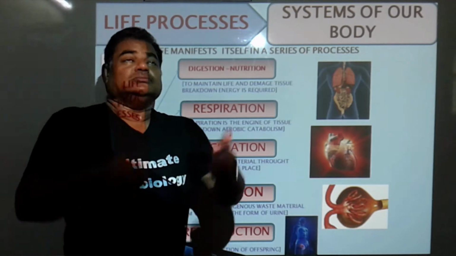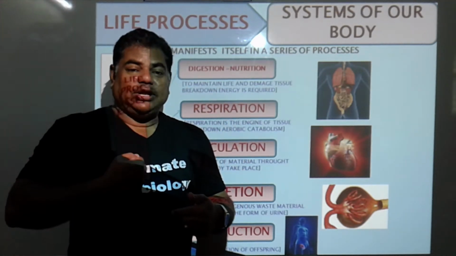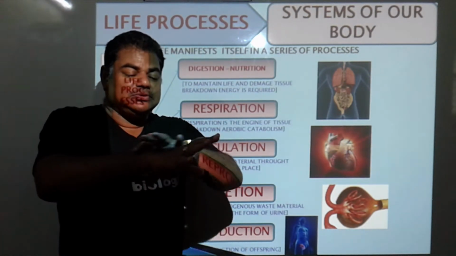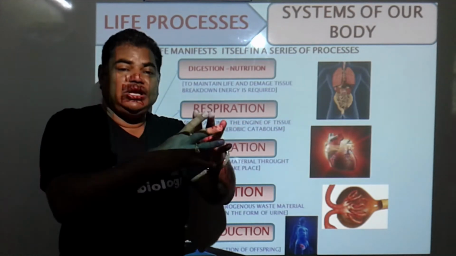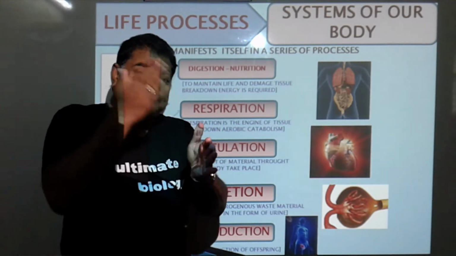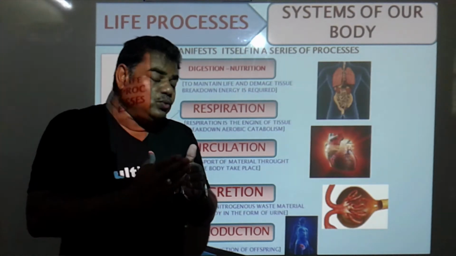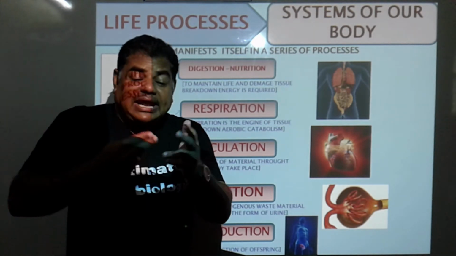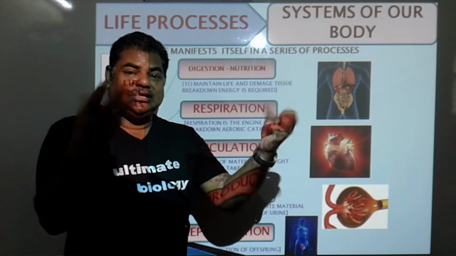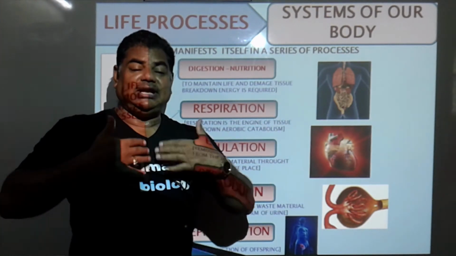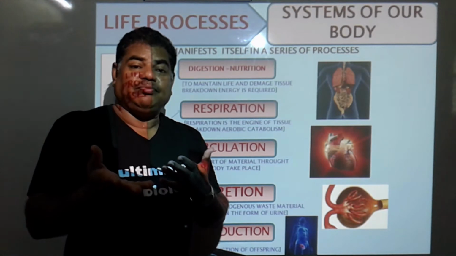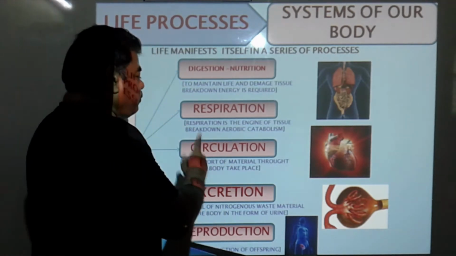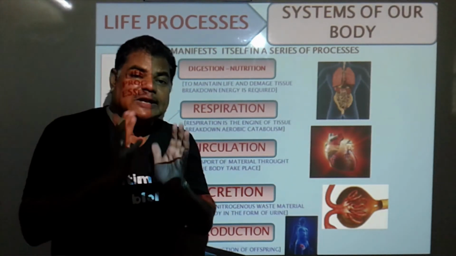Due to respiration, we inhale oxygen inside our body. From the lungs, it gets diffused into the blood, and from the blood, it gets circulated throughout our body. It comes to each and every cell, each and every tissue of our body. And in the presence of oxygen, glucose gets broken down. That catabolism, breakdown, takes place. Glucose gets broken down and energy gets released. That energy I am using in this form. That energy, ATP, I am transforming into sound energy like this. It is possible due to this life process, which we call respiration.